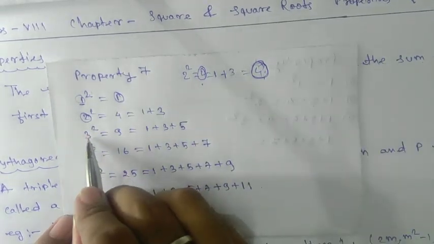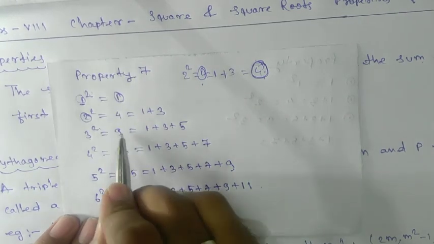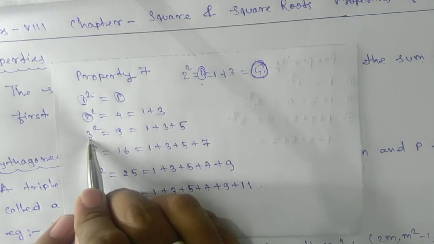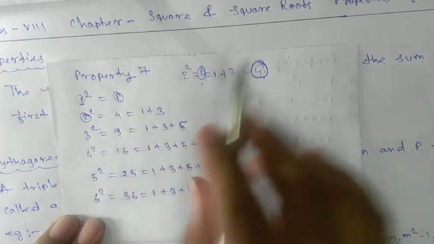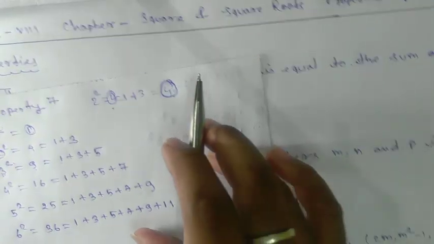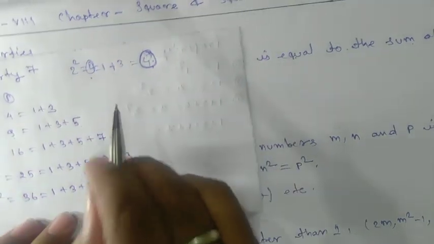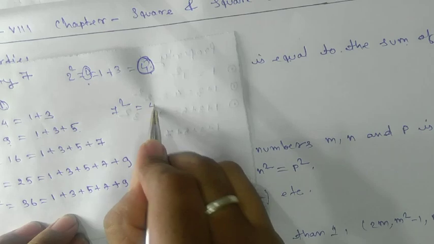Now you take 3, square it, that is 9. So 9 can be represented as what? The sum of the first 3 odd numbers. So let's take one example. Here I have already taken this many, so I'll take 7 here. Square it, what are we getting? 49.